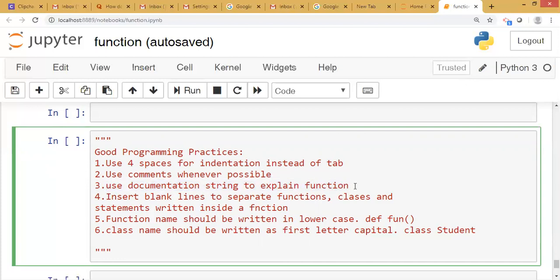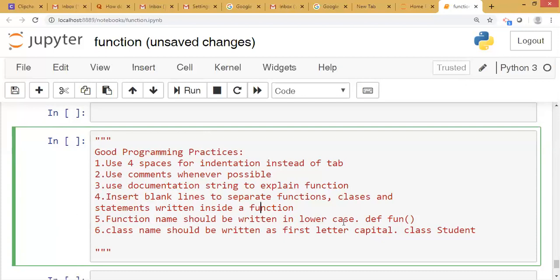In a function, the first statement of the function body should be a documentation string or docstring. Insert blank lines to separate functions, classes and statements inside a function. When you define a function, there should be one line gap between the function name or class name and the statements.